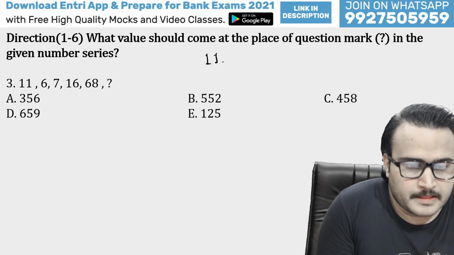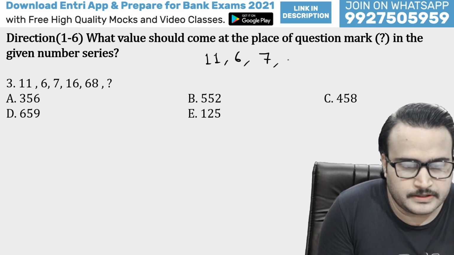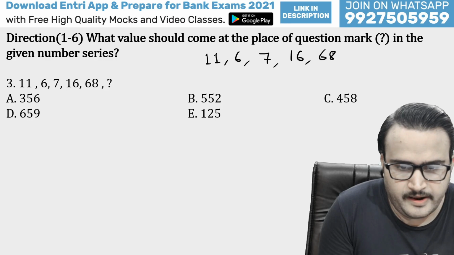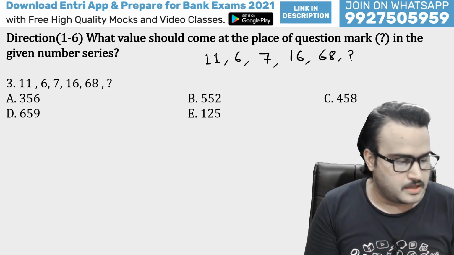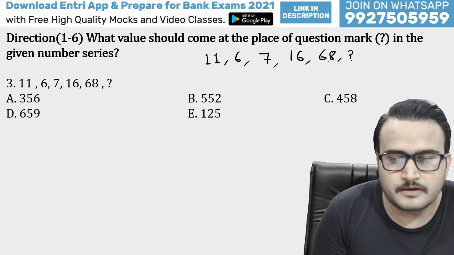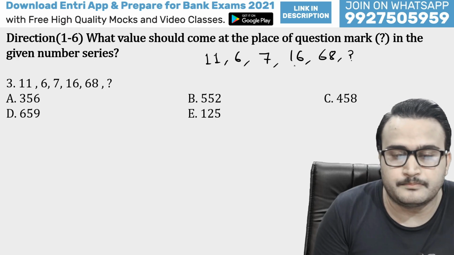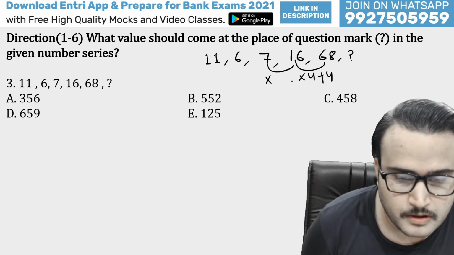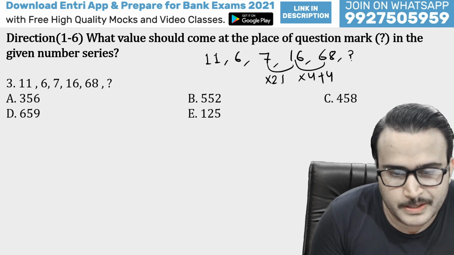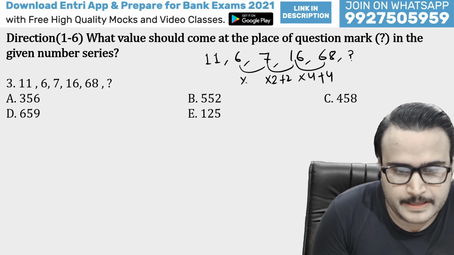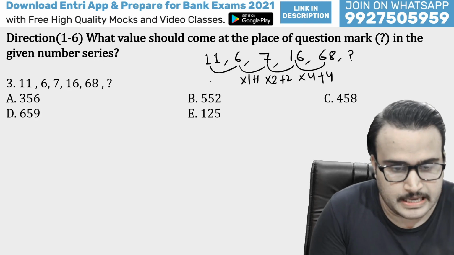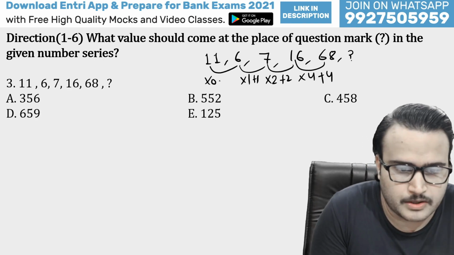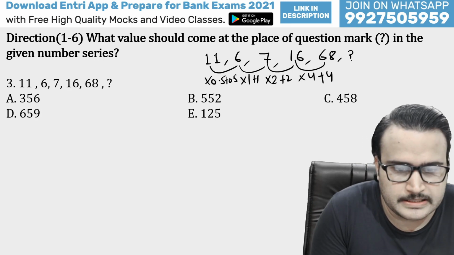11, 6, 7, 16, 68 and question mark. This is the series we have. Again you can see that from 16 to 68 the slope has increased very fast. So multiply by 4 plus 4, oh sorry, this is multiply by 2 plus 2, and this is multiply by 1 plus 1, and here it would be multiply by 0.5 plus 0.5, which gives 6.